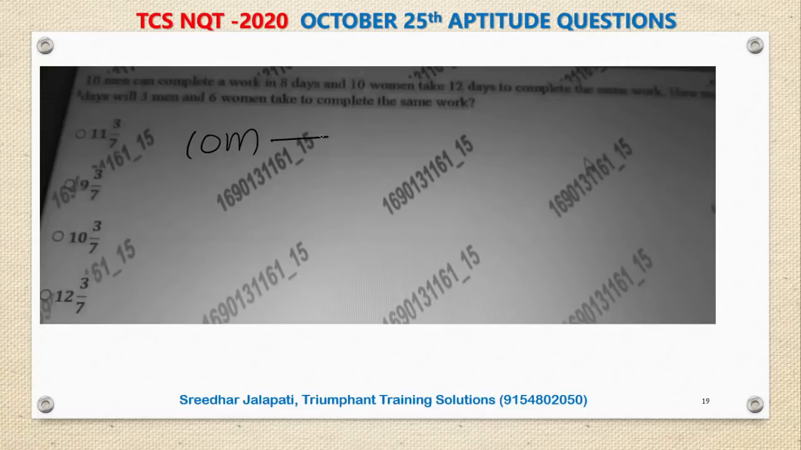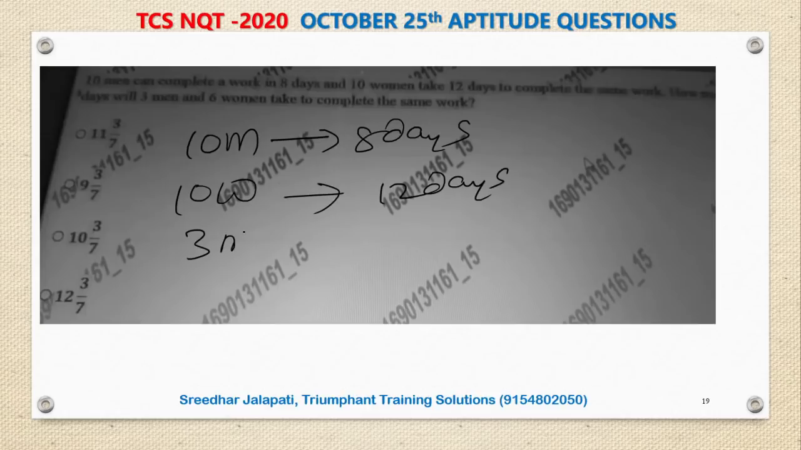10 men can complete a job in 8 days and 10 women can complete the same job in 12 days. Then how many days will 3 men and 6 women take to do the same work? It's very simple, right? A straightforward time and work question. If 10 men take 8 days, then what is 1 man's 1 day work? 1 by 80. What is 1 woman's 1 day work?